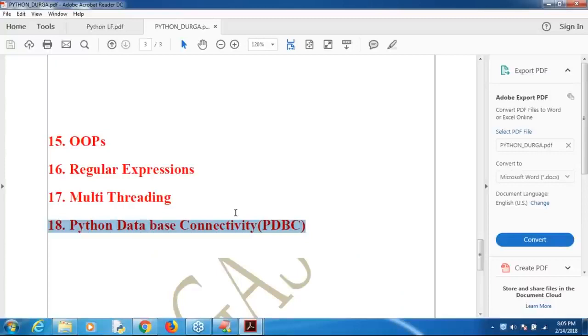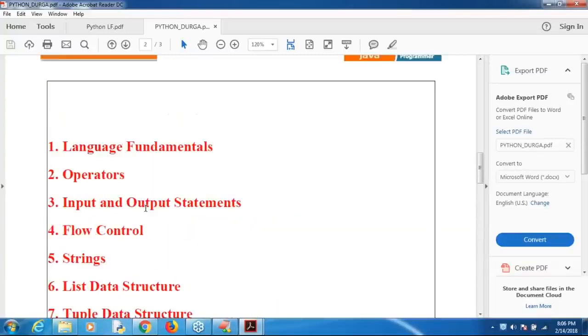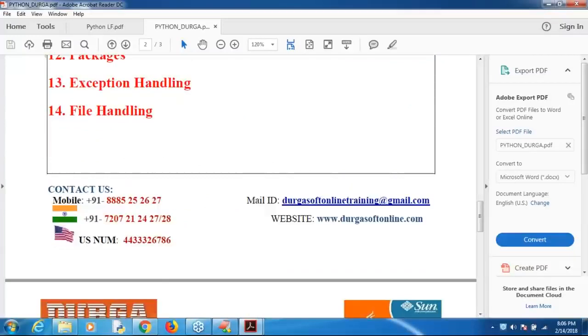As of now, I'm giving the promise: for these 18 topics, I will cover each and everything. If any new thing comes up, I will try to add some extra material. But as part of this batch, we are going to cover these 18 topics. Is it clear?